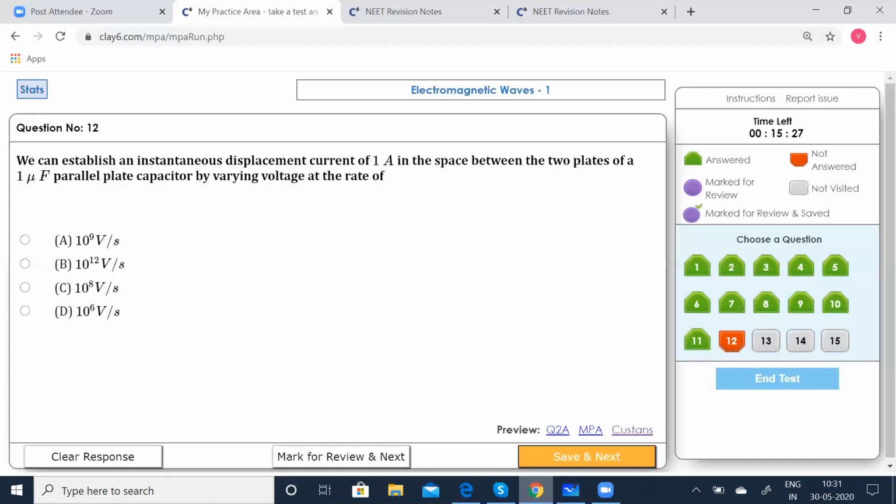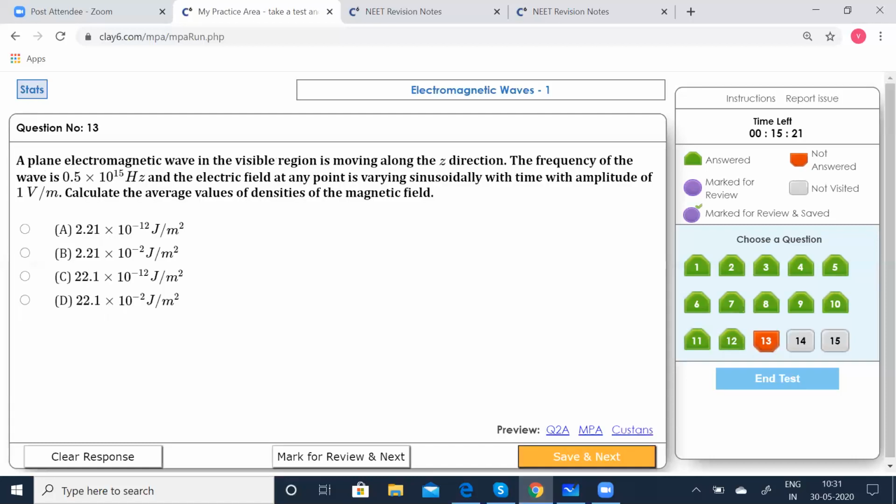You can know that dV by dt is equal to I0 by C. We just derived that. So if you take that, it is 1 by 1 microfarad, 10 to the power of minus 6. So 1 by 10 to the power of minus 6, when it goes up, becomes 10 to the power of 6. So option D is correct, and what we did is right.